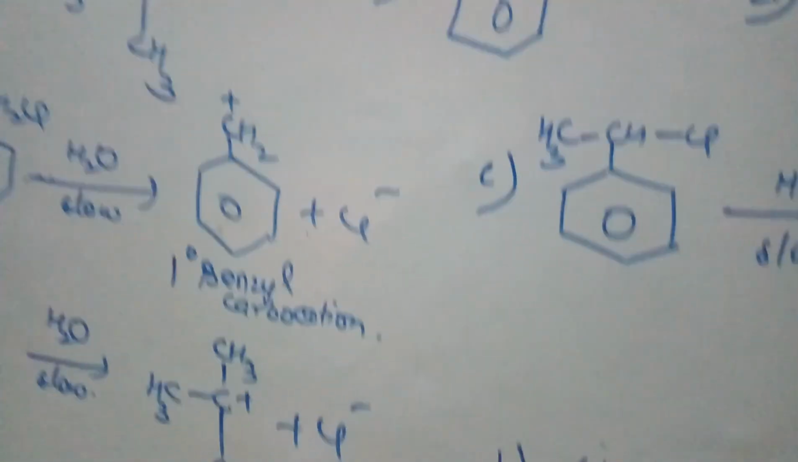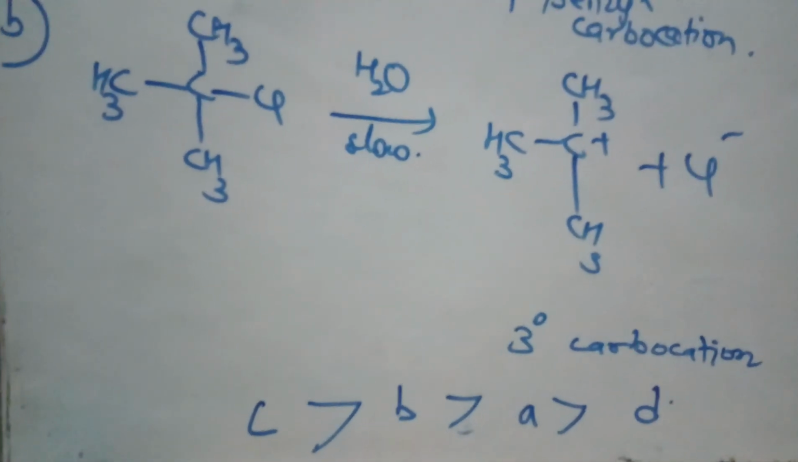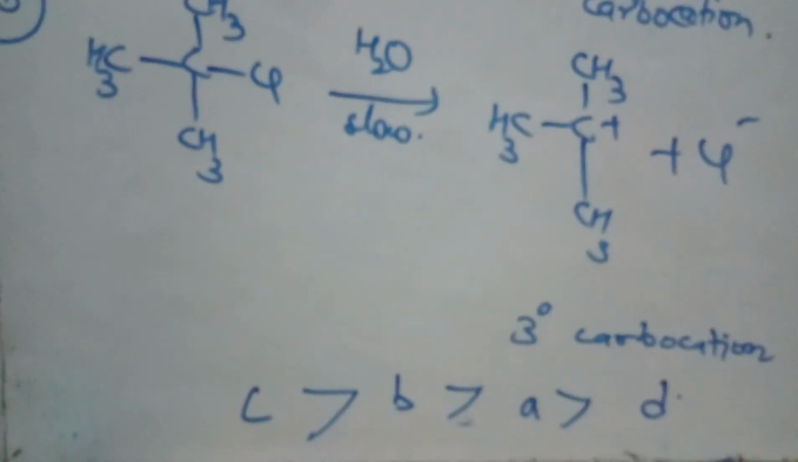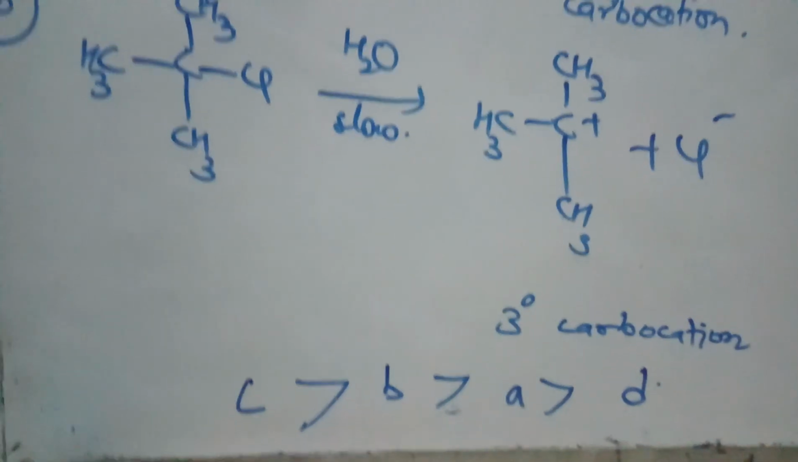So what will be the order? It will be C, then B, then A, and then D. C will undergo fastest because it is secondary benzyl carbocation, then B, which is tertiary carbocation, then A, which is primary benzyl carbocation, and then D, which is allyl carbocation.